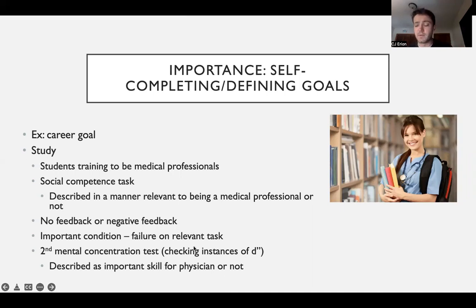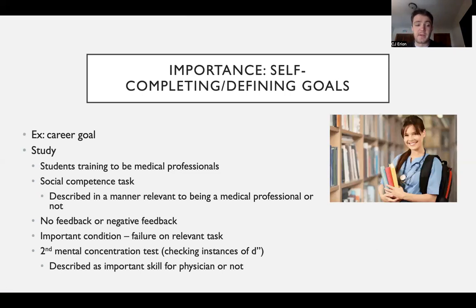In this study, I'll go over the results on the next slide, but I just want to introduce it here. The participants were students who were being trained to be medical professionals. They did an initial social competence task, and they were either told that this task is important for your future career field in being a medical professional, or they were told that this is not important. It's all about knowing the medicine or surgery or whatever. And this whole social competence, bedside manner, that doesn't really matter.